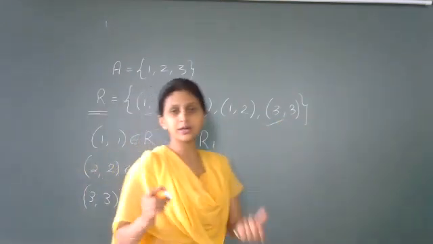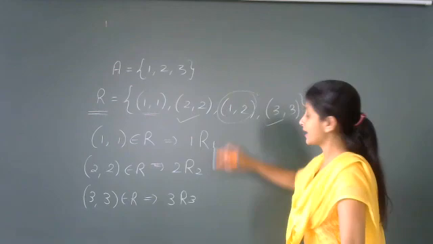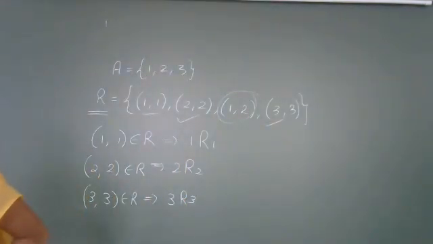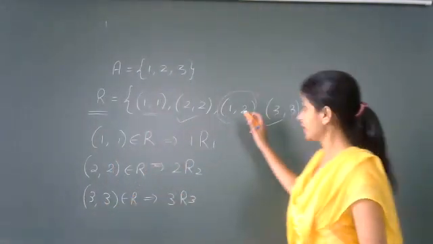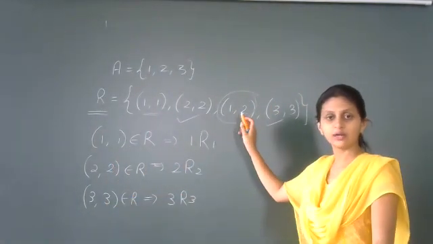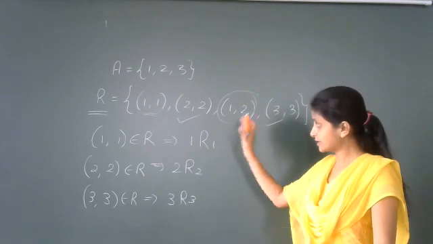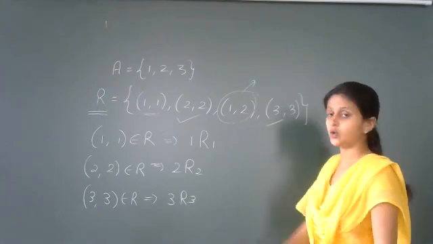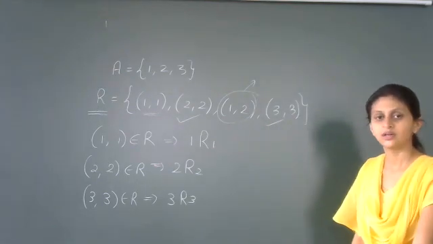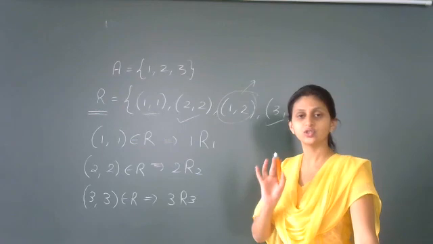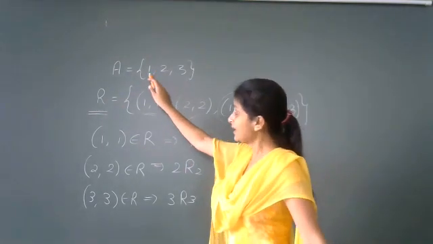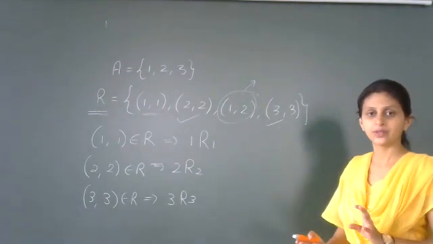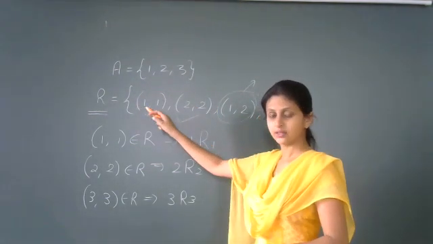You might be wondering, what is this one more extra element doing here? That is 1, 2. Don't worry about this extra element, students. 1, 2 does not matter at all, even if it is there or if it's not there. It does not have any role in this relation. Right? In reflexive relation, you just need to observe that every element of the set is related to itself or not. You just have to conclude with that. If every element is related to itself, then that is enough.